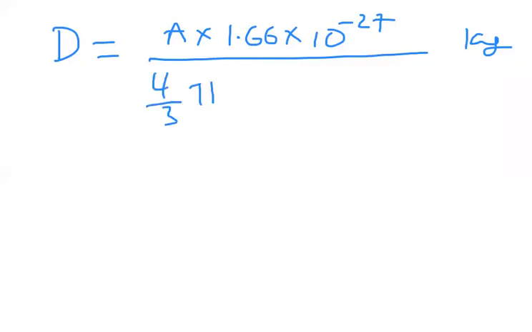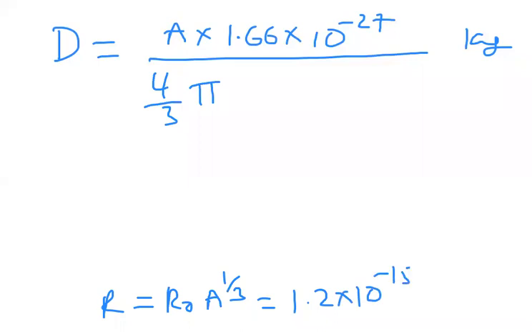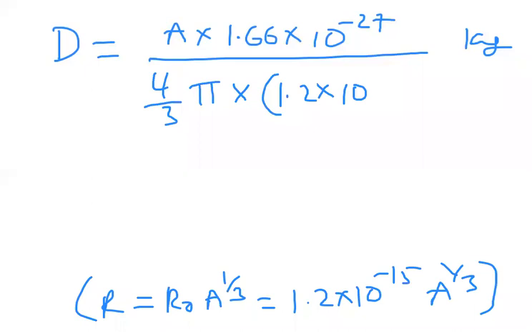R I already told you is R naught into A power 1 by 3, R naught is 1.2 into 10 power minus 15. I have given this information to you. So substituting that here, R cube means 1.2 into 10 power minus 15, A power 1 by 3, whole cube.